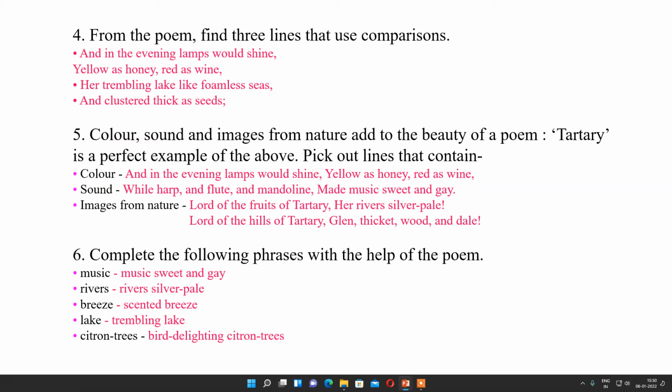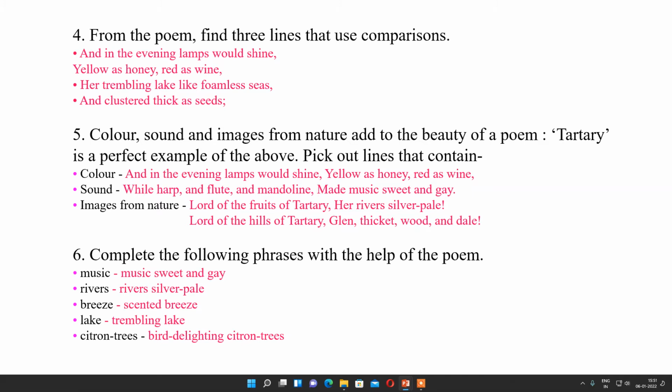Question number 4. From the poem, find the 3 lines that use comparisons. So lines in which comparisons are there are: and in the evening lamps would shine, yellow as honey, red as wine. So here evening lamps are compared with yellow as honey and red as wine. Her trembling lake like foamless seas. That means the lake is described with the foamless sea. And clustered thick as seed. So clustered thick is compared with the seeds.